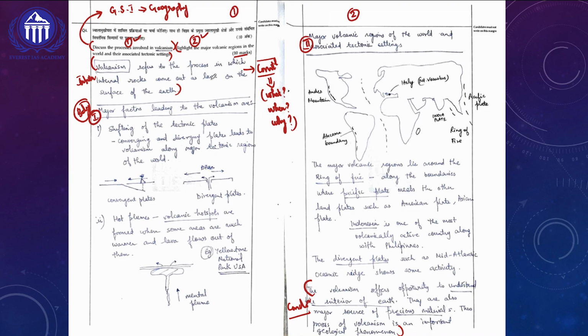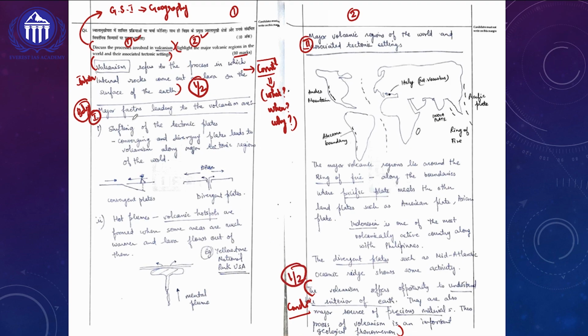But here, this topper has just written the basic definition of volcanism without any relevant examples. So you will be getting half a mark for this introduction. And if you look at the conclusion, that volcanism offers an opportunity to understand the interior of the earth, this is basically the relevant concluding segment of this particular question. But a better thing he could have done is to link this conclusion with current affairs. So he will be getting half a mark for this conclusion also.